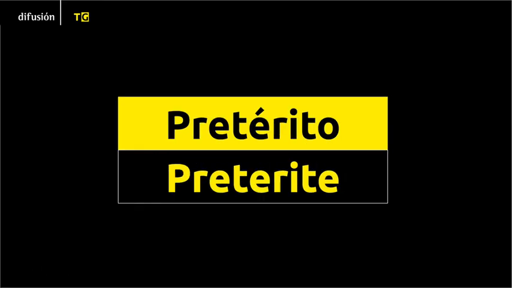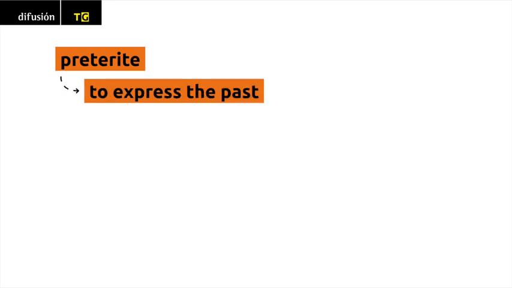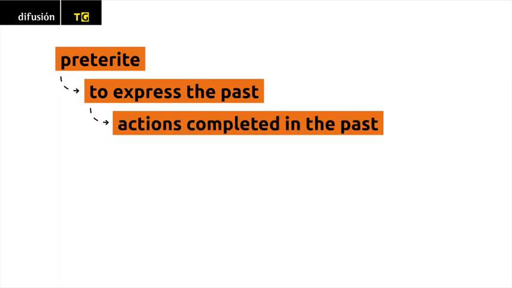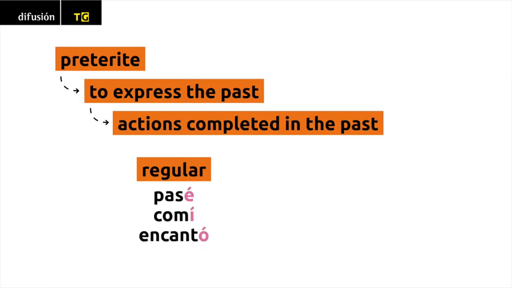Pretérito. Preterite. The preterite is one of the forms used to express the past in Spanish. We use it to talk about actions completed in the past. There are regular conjugations of the preterite, pasé, comí, or encantó, and there are also irregular forms, such as fui